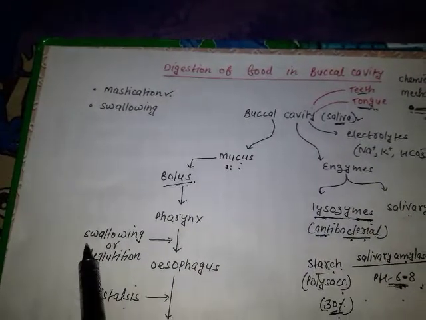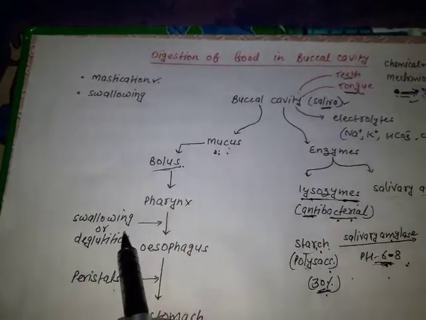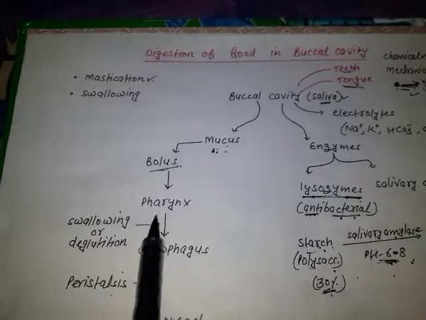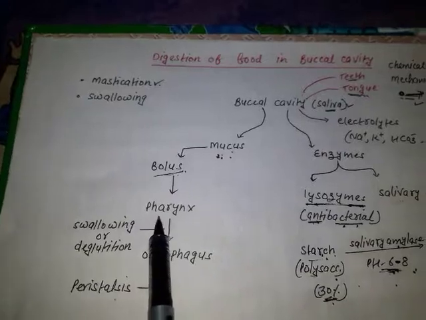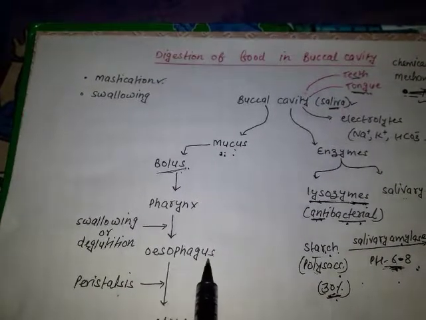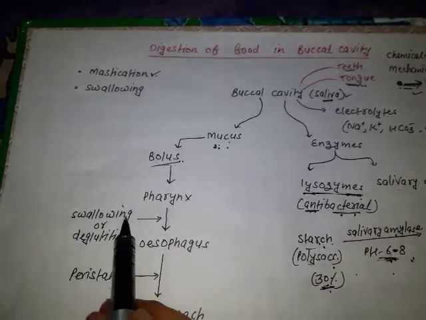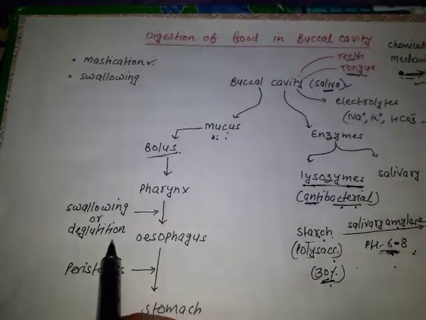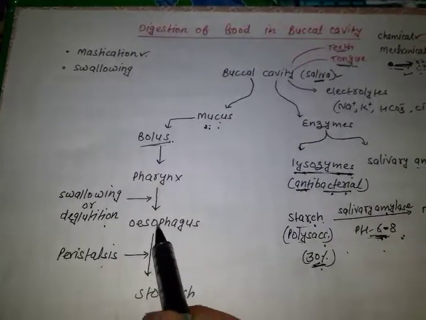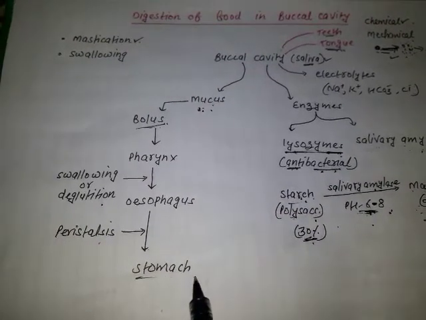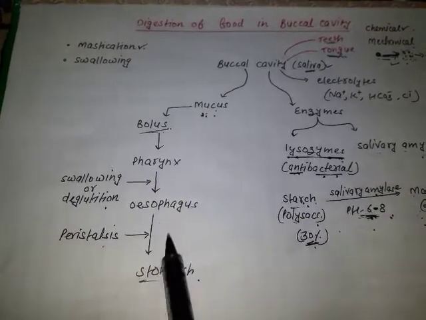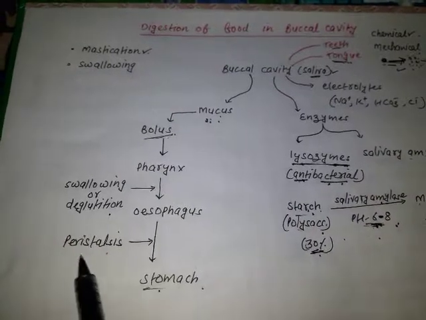You can observe it too, you can see it, just as we swallow food. Fine. So through swallowing, the food or the bolus will get passed into the pharynx or the esophagus, and swallowing is also called deglutition. Now from the esophagus, this bolus will get passed into the J-shaped structure which is called the stomach. And how does it pass into the stomach?